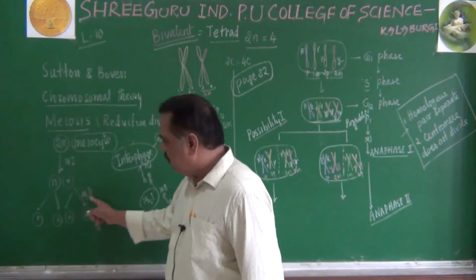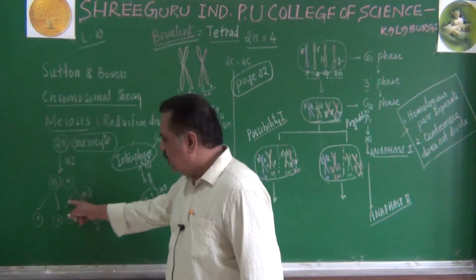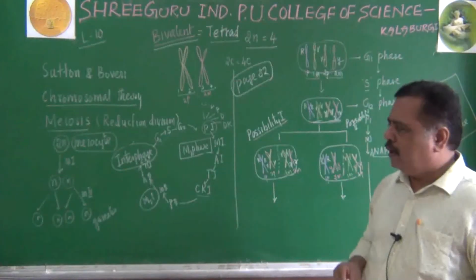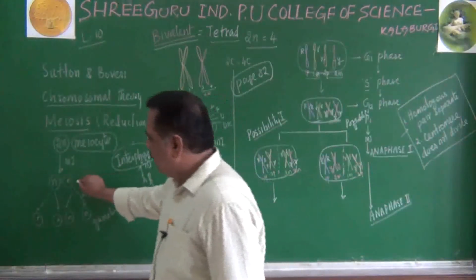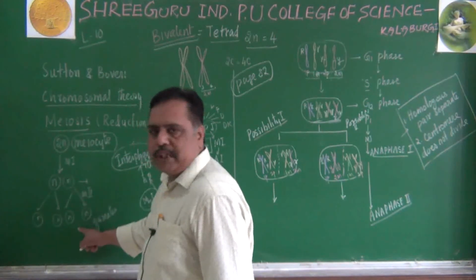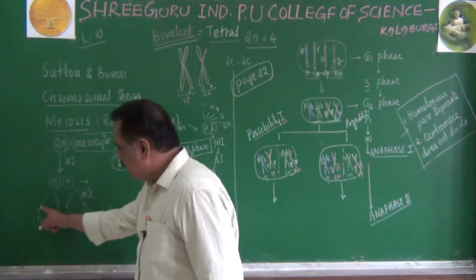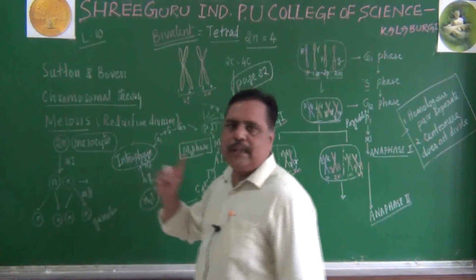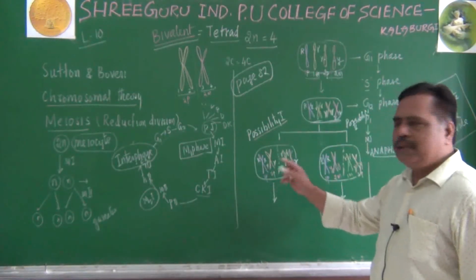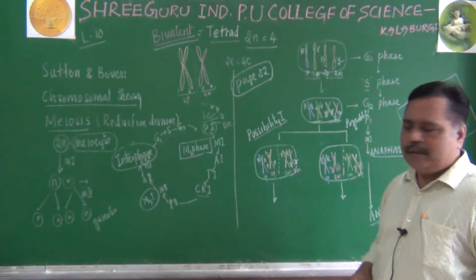Now here I am talking about M2, anaphase 2. Here also, once again the chromosomes move towards their poles. So up to this is meiosis 1. Now it is meiosis 2 I am talking about. In meiosis 2, once again an anaphase is happening. During that anaphase, these chromosomes will further separate.